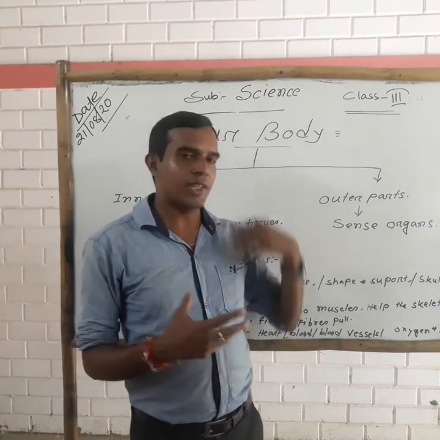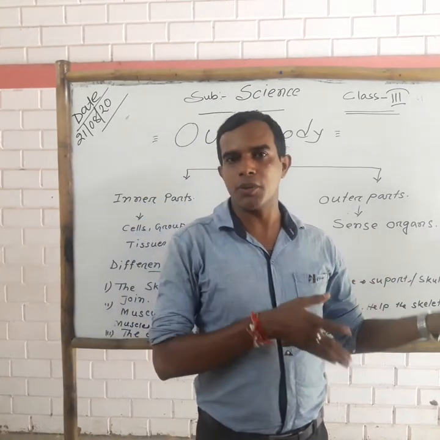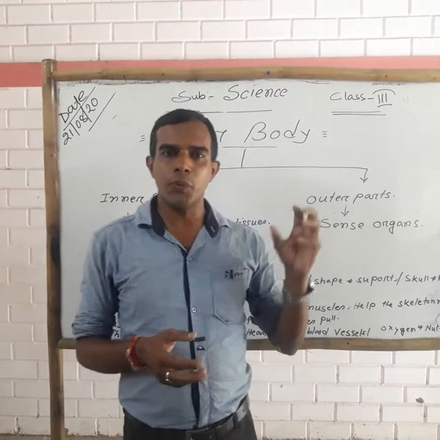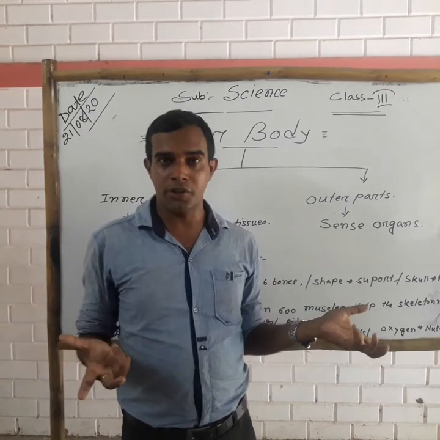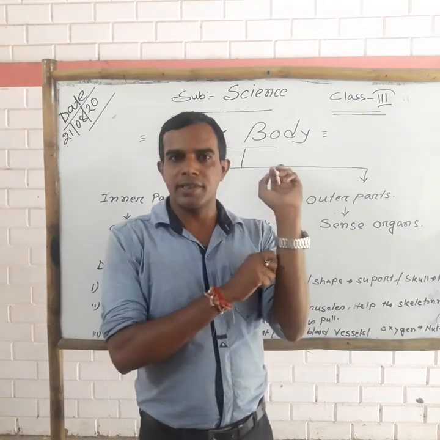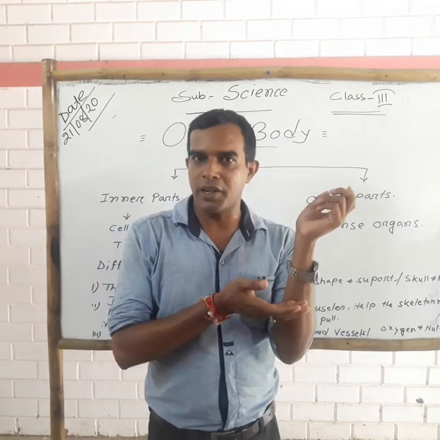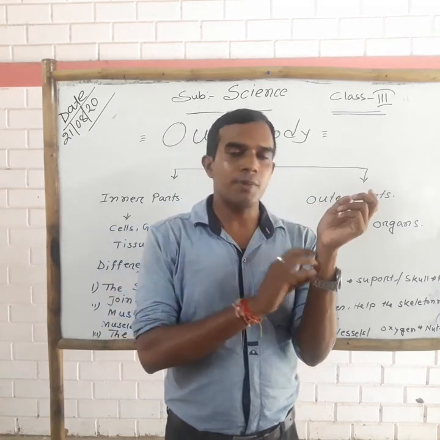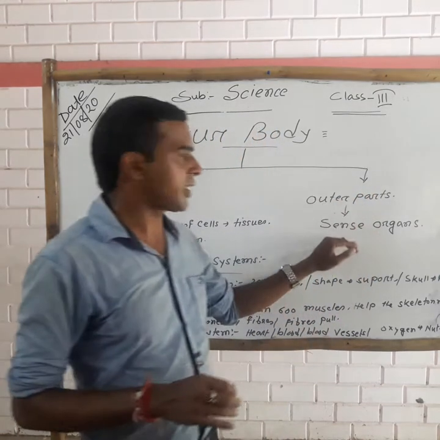After that, the sense organs do their work. So all the information we get is from these sense organs.